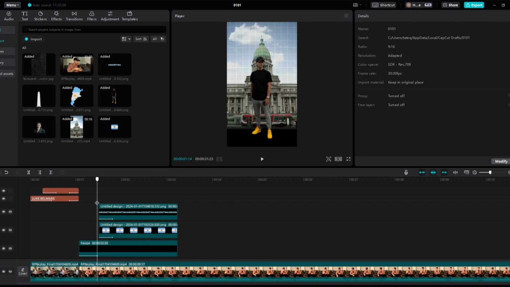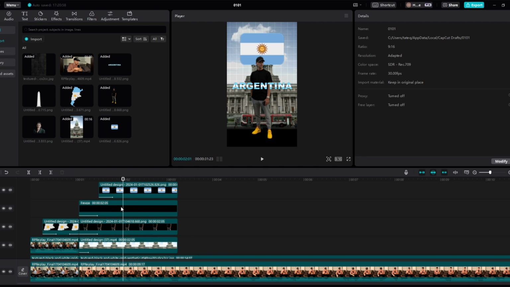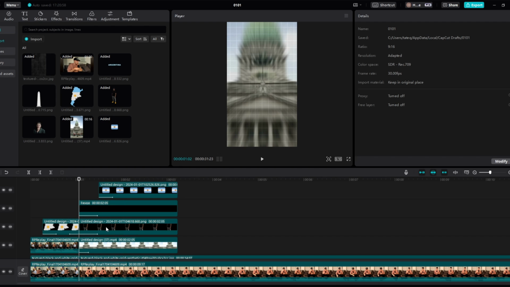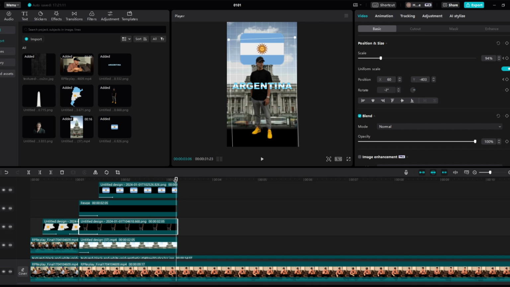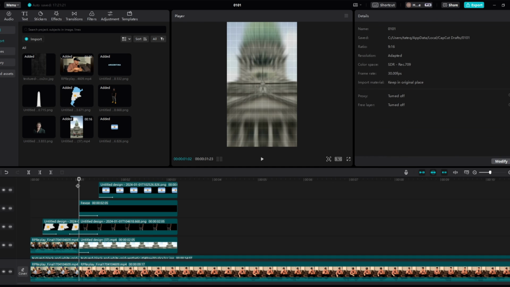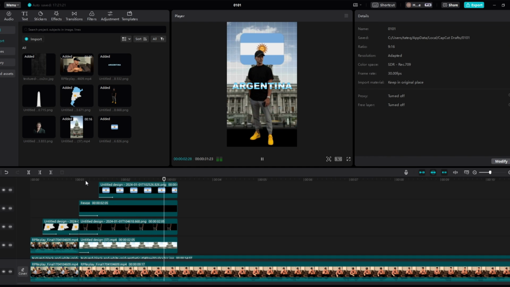Now what we're actually going to do is add the keyframe. Right at the start, we're going to first do the Luke Belmar keyframe, add a scale and a position, and right at the end we are just going to increase it simply. Just increase it like so. So his shoulders come up to like here. Yeah, perfect. Now let's see how that looks. I grew up in Argentina, third world country.